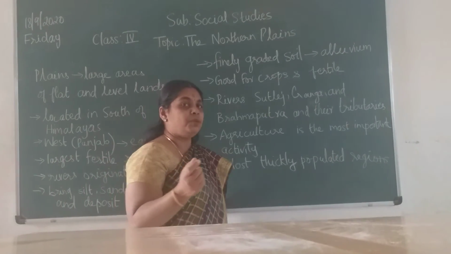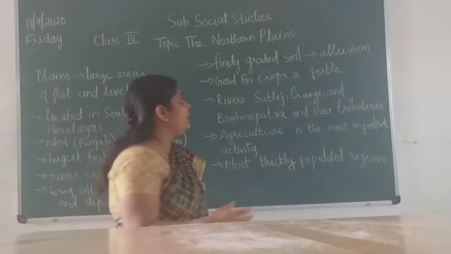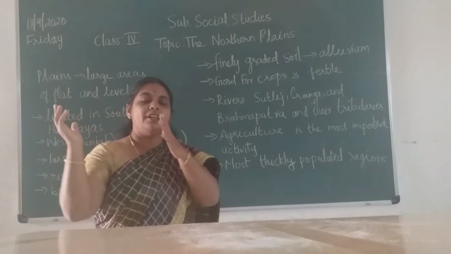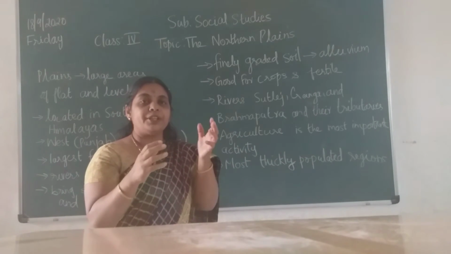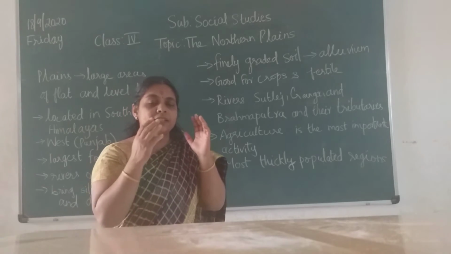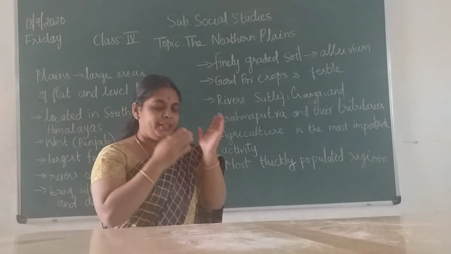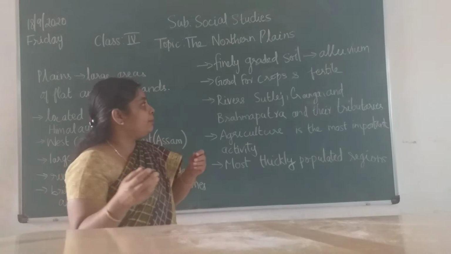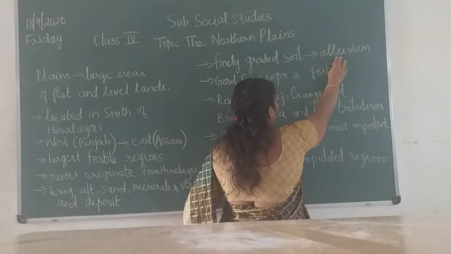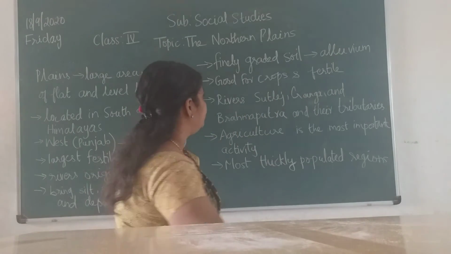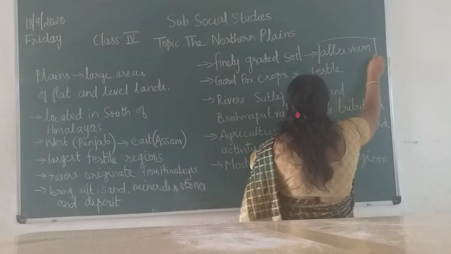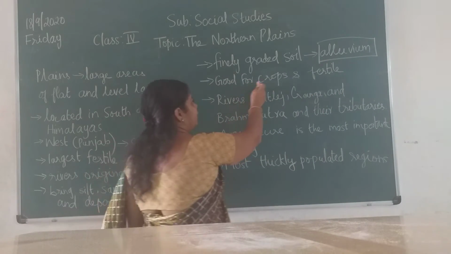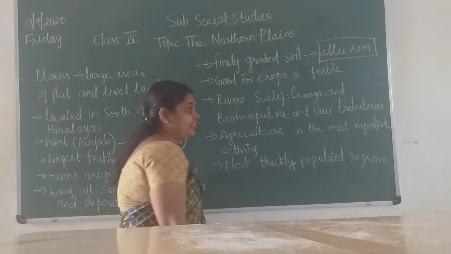Here in your textbook the word alluvium is given. It is a finely graded soil. Why? Because the rivers bring so many nutrients in the water: sand, silt, minerals and stones. This will help in the growth of plants. So the soil is called alluvium. This one is very important, children. The word alluvium. Then, as I told you, this soil is very good for crops and fertile.